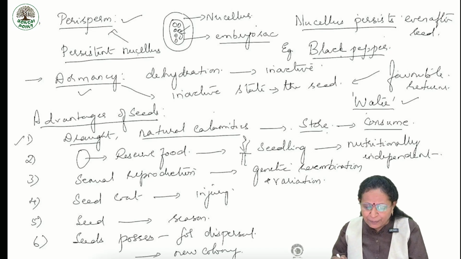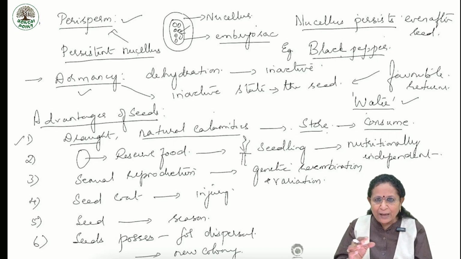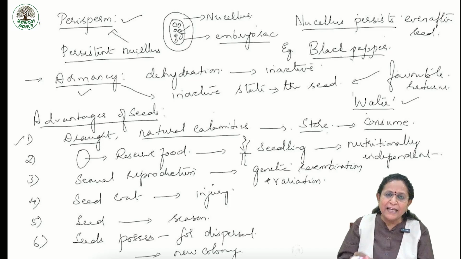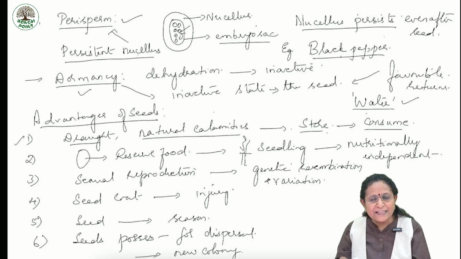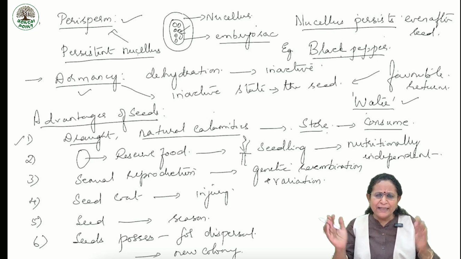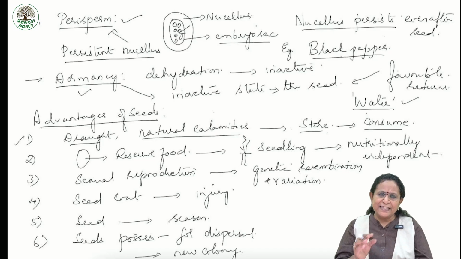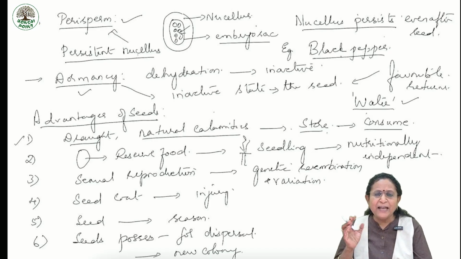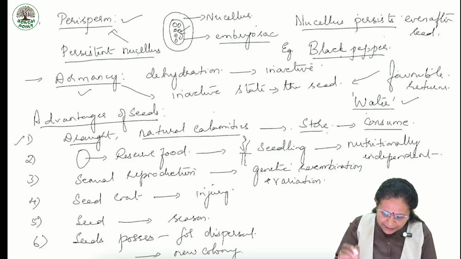Next, sexual reproduction means what? The fusion of the male gamete and the female gamete resulting in a zygote. That process is said to be fertilization. All this is said to be sexual reproduction. Seeds are the products of sexual reproduction. Thereby, they can provide genetic recombination and variation. Then the seeds will be protected because of the presence of the seed coat.